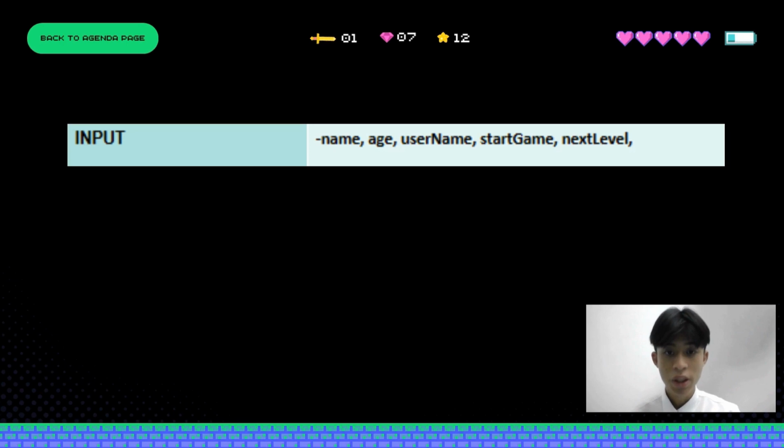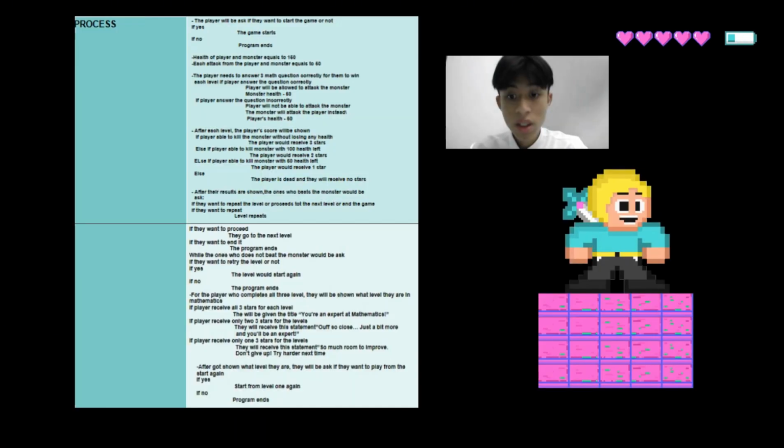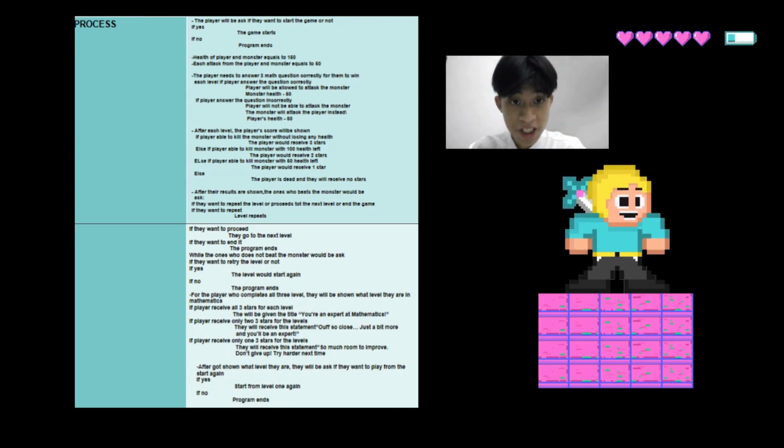For the analysis, we have three parts, which are input, process, and output. For the input, we have name, age, username, start game, and next level. Next, our project has a lot of processes. For example, if the user kills the monster without losing any health, the user will receive 3 stars.